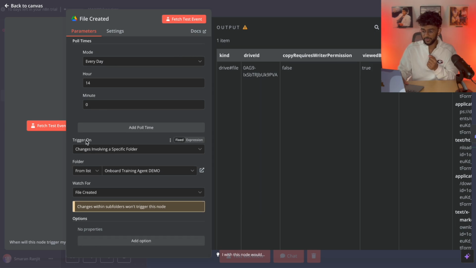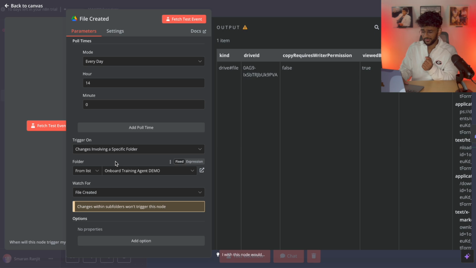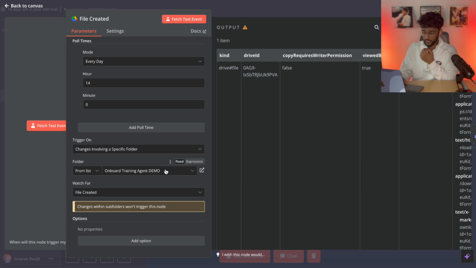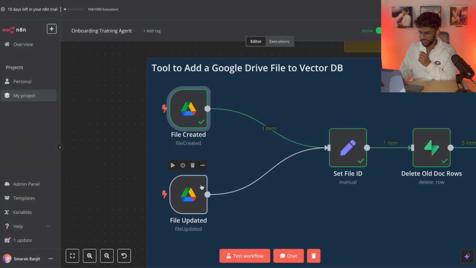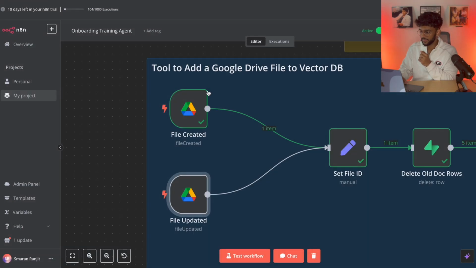allowance. So then the trigger on is basically, if it's checking the folder or checking the file, just set it to folder. It just checks more things. And then the folder, this is the folder where I have all the information stored. Just pick one and set it to that. Watch for file created. And the same thing for file updated, everything's the same, but just watch for file updated instead.